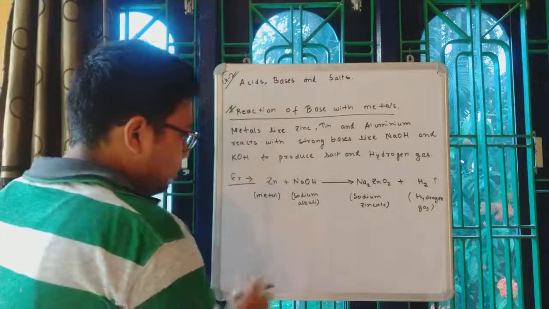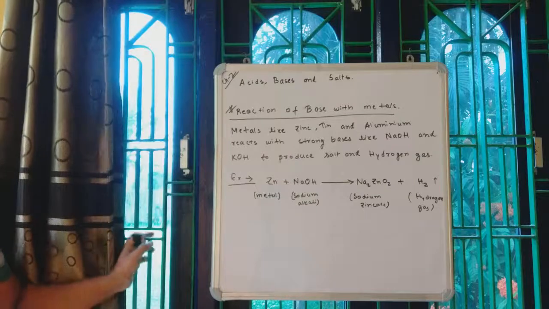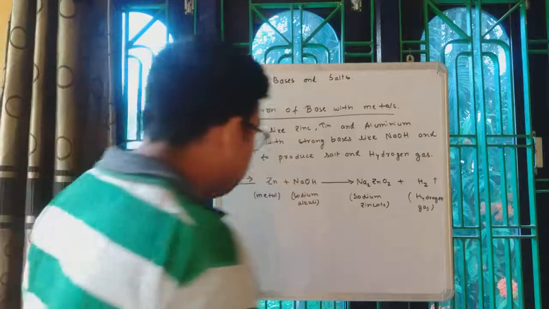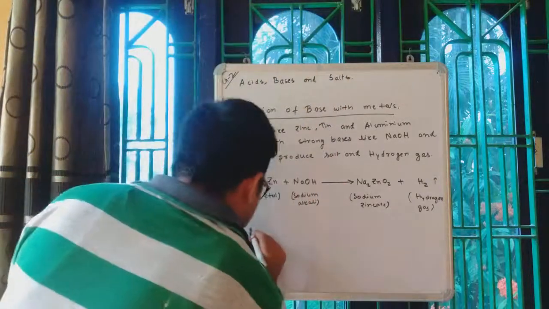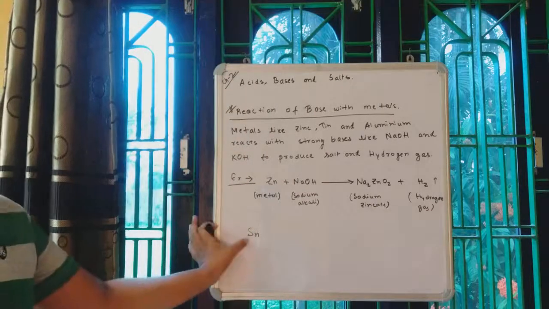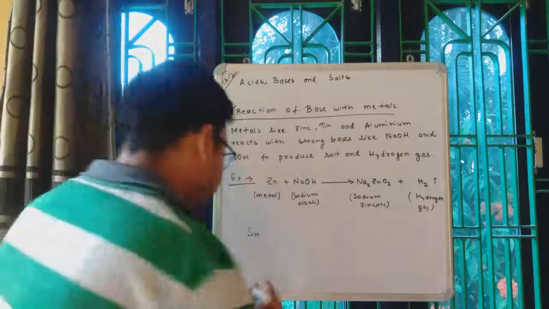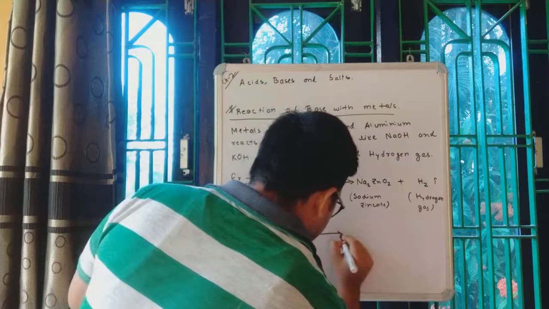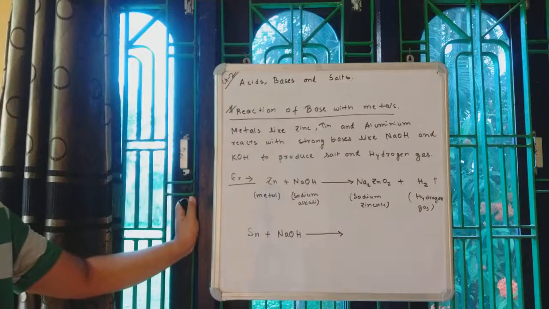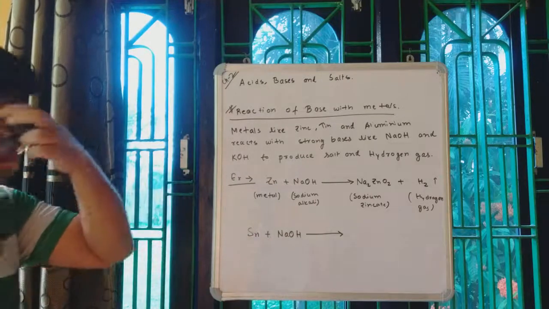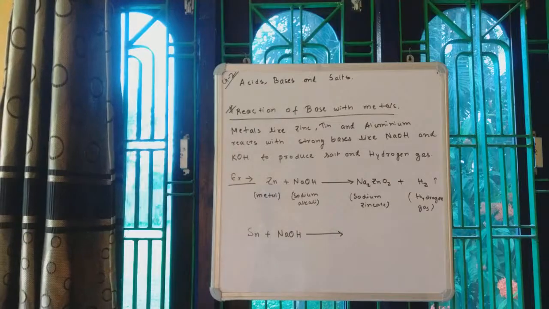Now let's write one more example. This time let's take another metal. Let's take tin this time. Sn is the symbol for tin. Sn plus NaOH. So the same thing will happen when a metal reacts with an alkali, sodium hydroxide. It will definitely give us one salt and hydrogen gas again.